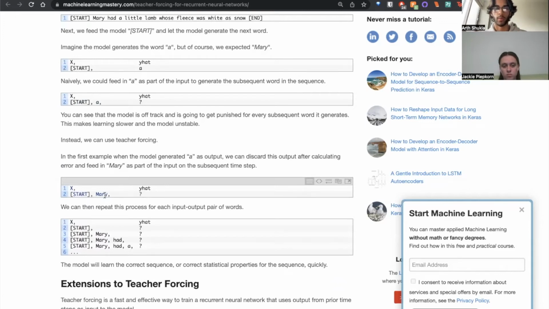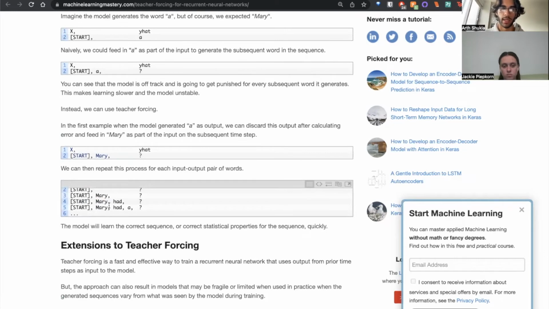When we move on to the third word, we'll again throw away our output from previous cells and instead use the ground truth for the first two words. And then the third word can be trained off actual information, so on and so forth. What this means is that every single time that a decoder trains a word, it'll be based off of actual correct words, which means that we don't have to wait to train one word at a time. We can just train all of the words at once.